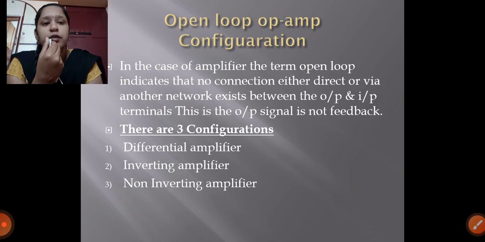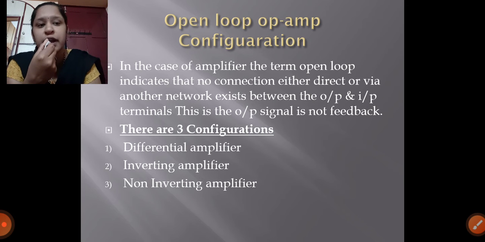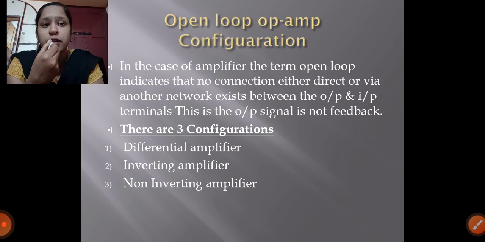The open loop: in your BSc first semester, on the first day of class, you studied the open circuit and the closed circuit. This configuration comes from the control system, how systems are controlled in mechanical and electrical fields.